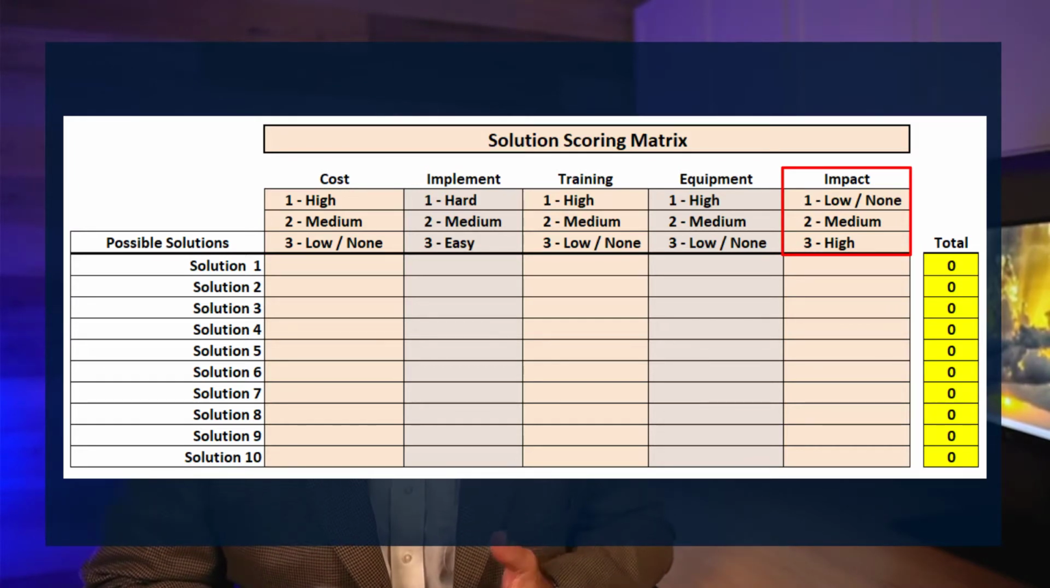If it's low or none, it only gets a 1. It's a 2 for a medium and a 3 for high, if you believe it will have a really positive impact to improve performance. With your scoring categories and scoring scales identified, next is to score each possible solution.